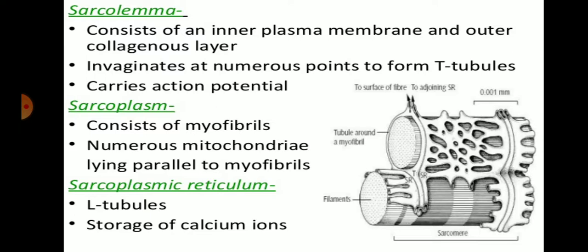Calcium ions are required for contractility, which is the ability of muscle cells to forcefully shorten.